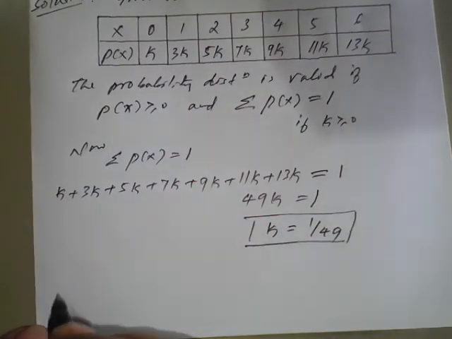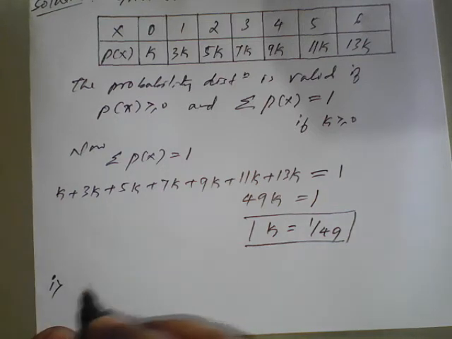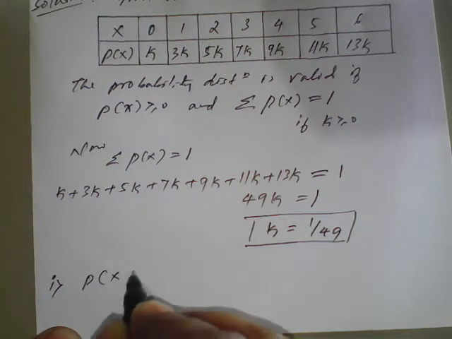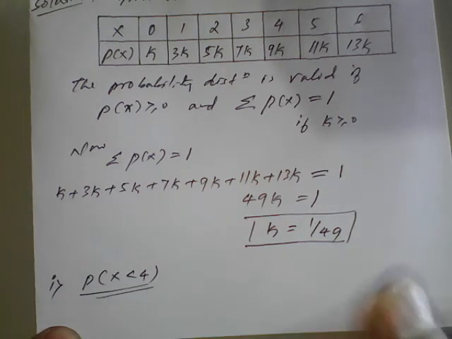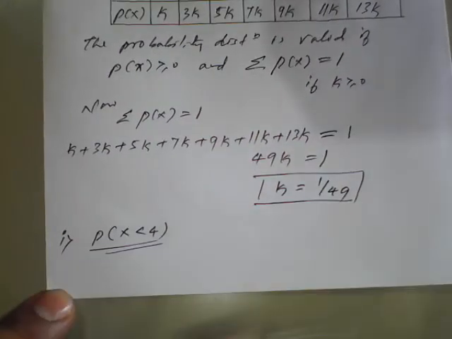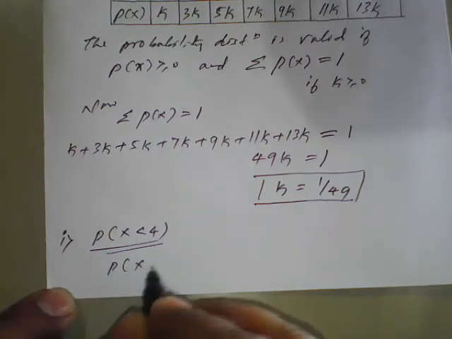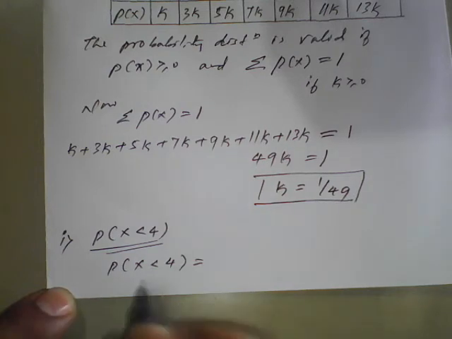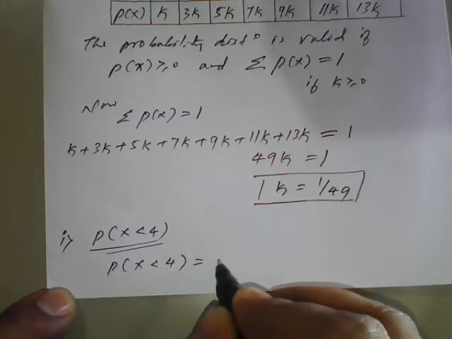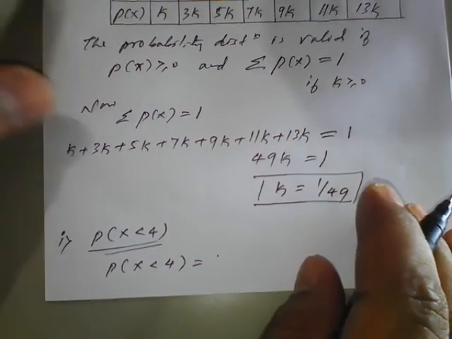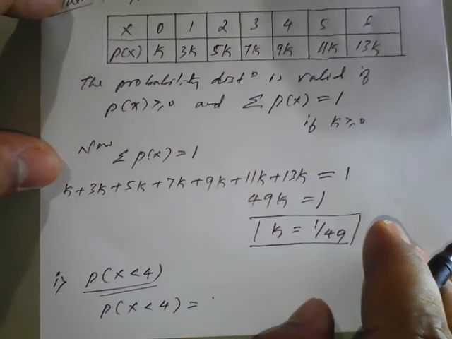Now first result, p of x less than 4. This we'll solve first. If p of x is less than 4, which probabilities will come? Just see the table.